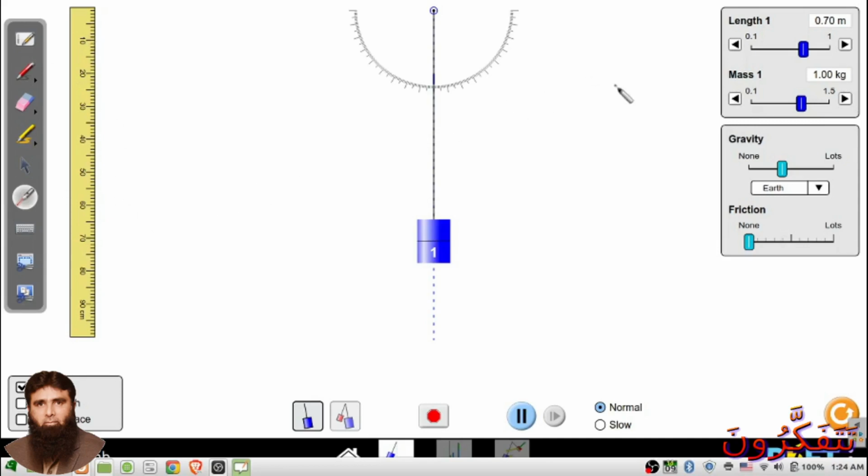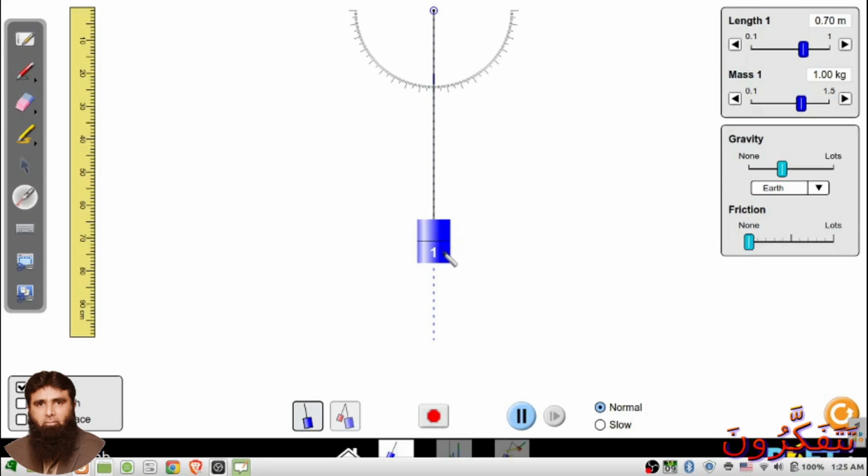From this tab we can adjust its length, and from here we can adjust its mass. And from here we can adjust its gravity, for example for Earth, for any other planet, etc. Now we see what happens with this simple pendulum when we change these values.